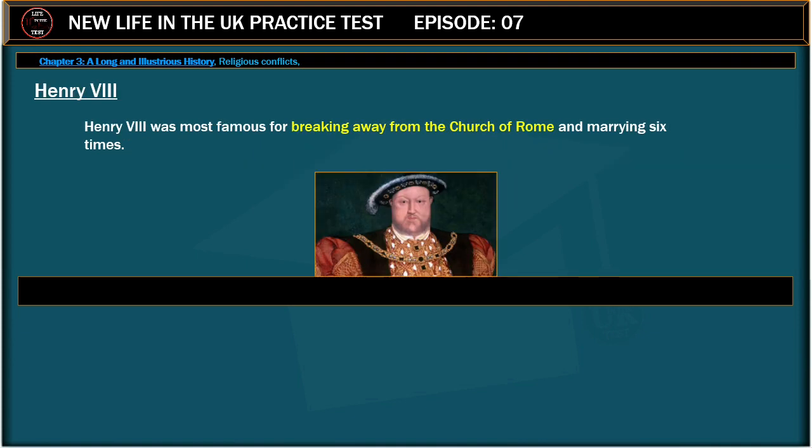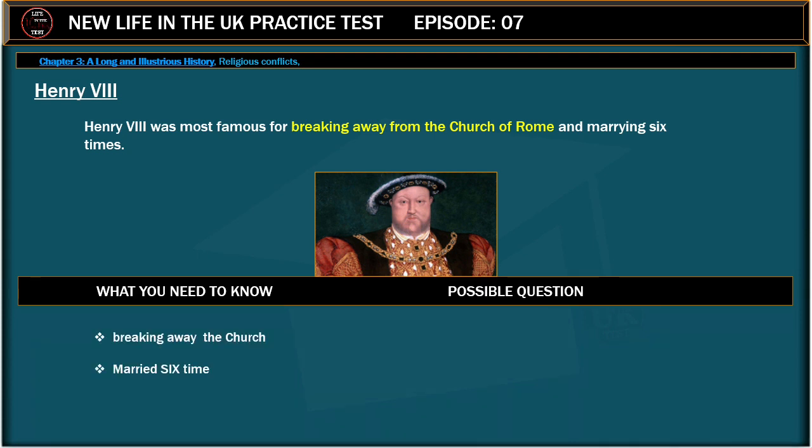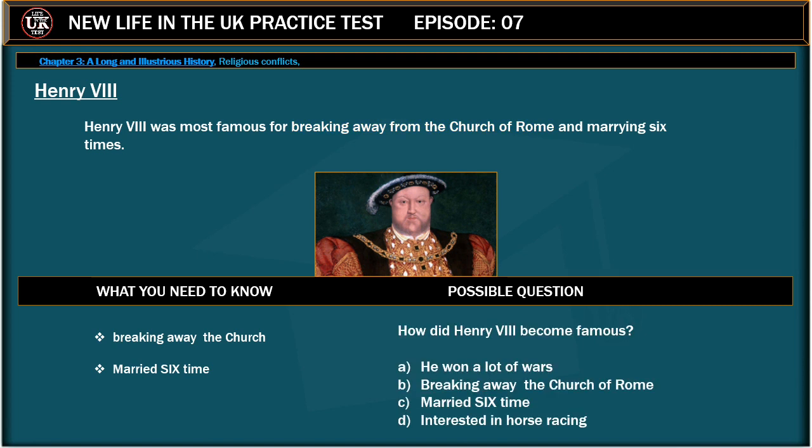Henry VIII. Henry VIII was most famous for breaking away from the Church of Rome and marrying 6 times. What you need to know: breaking away from the church, married. Possible question: How did Henry VIII become famous? He won a lot of wars. Breaking away from the Church of Rome. Married 6 times. Interested in horse racing. Correct answer is